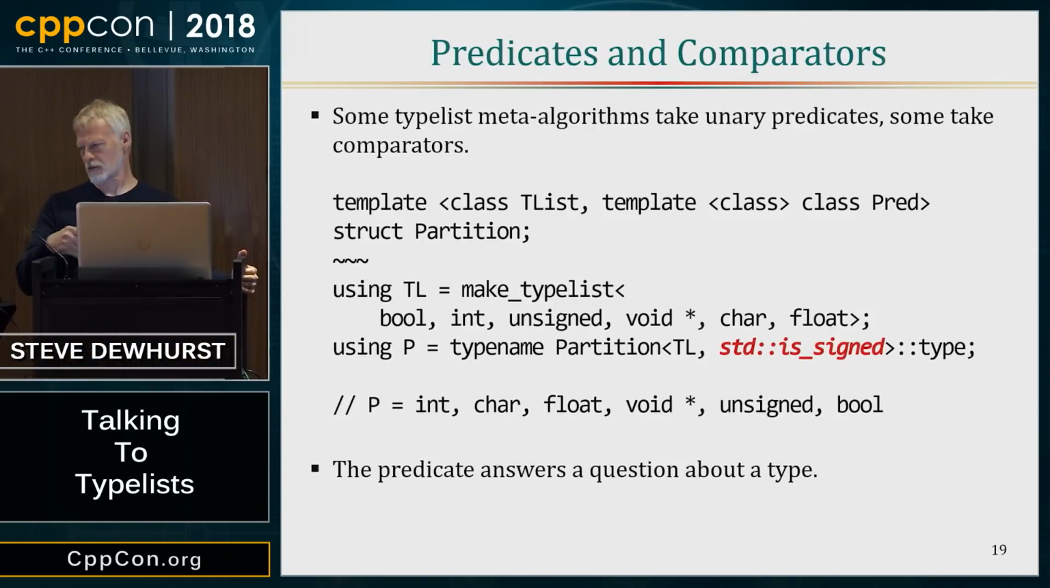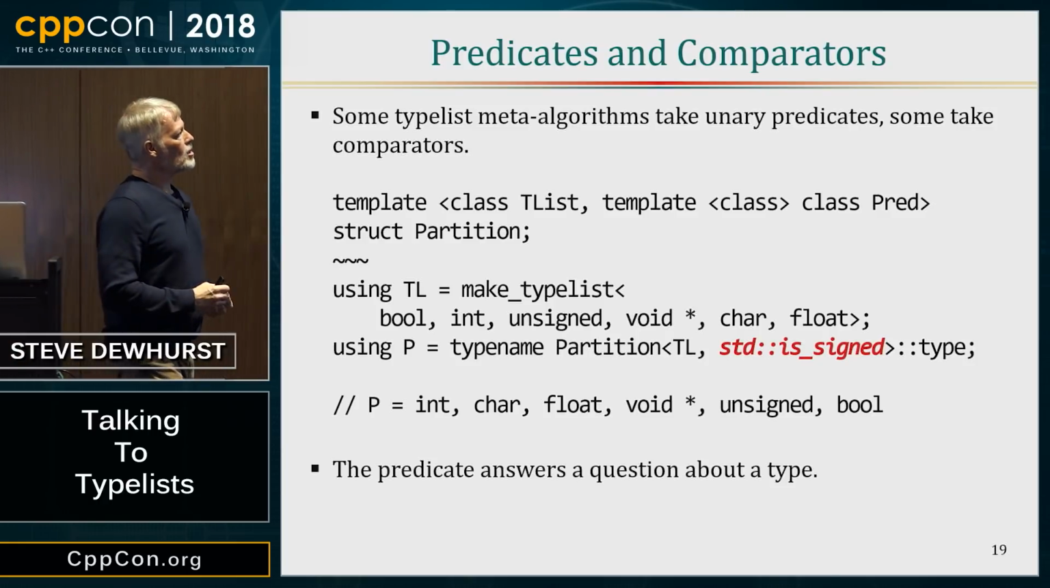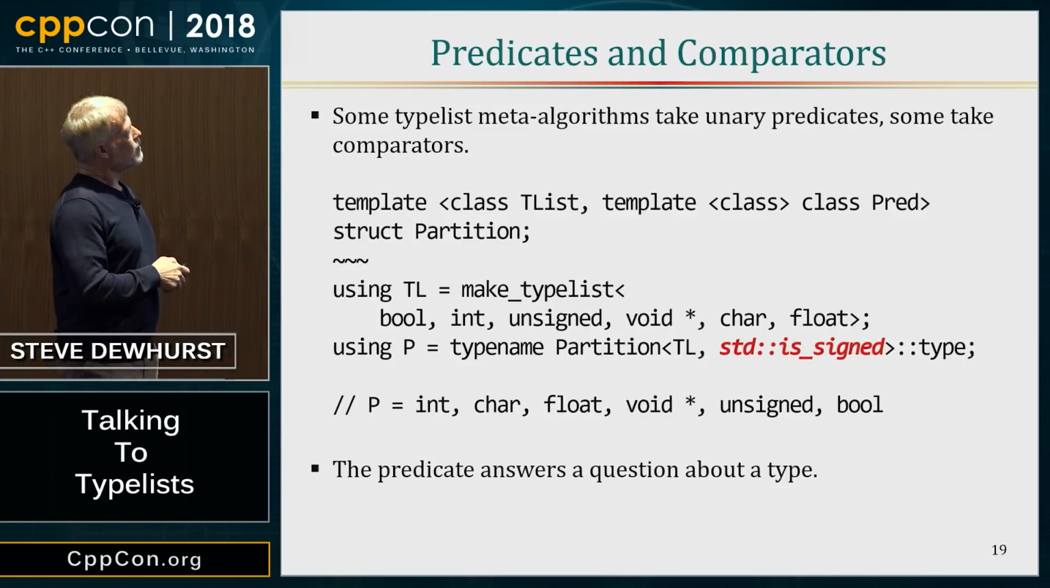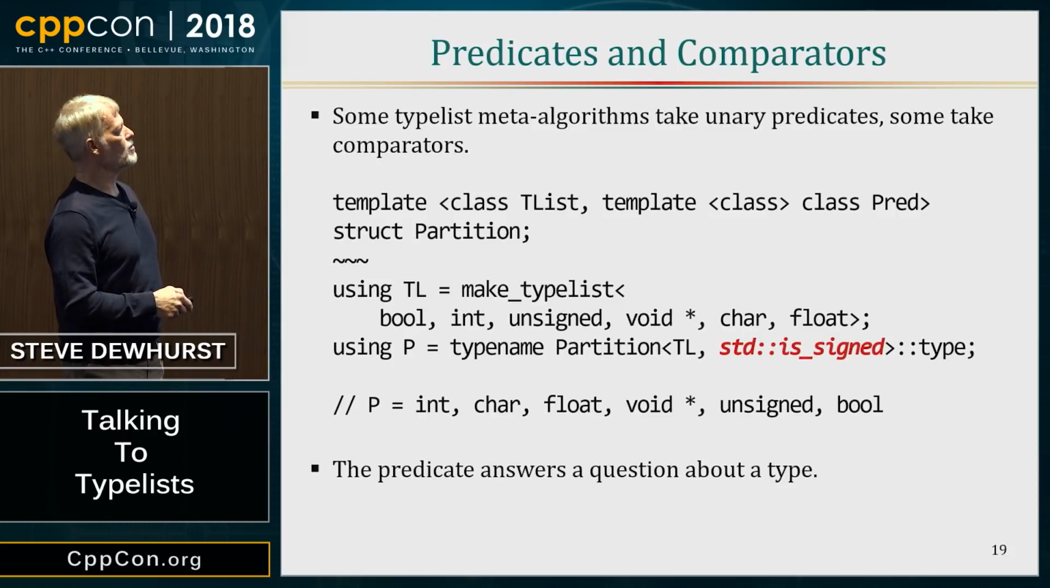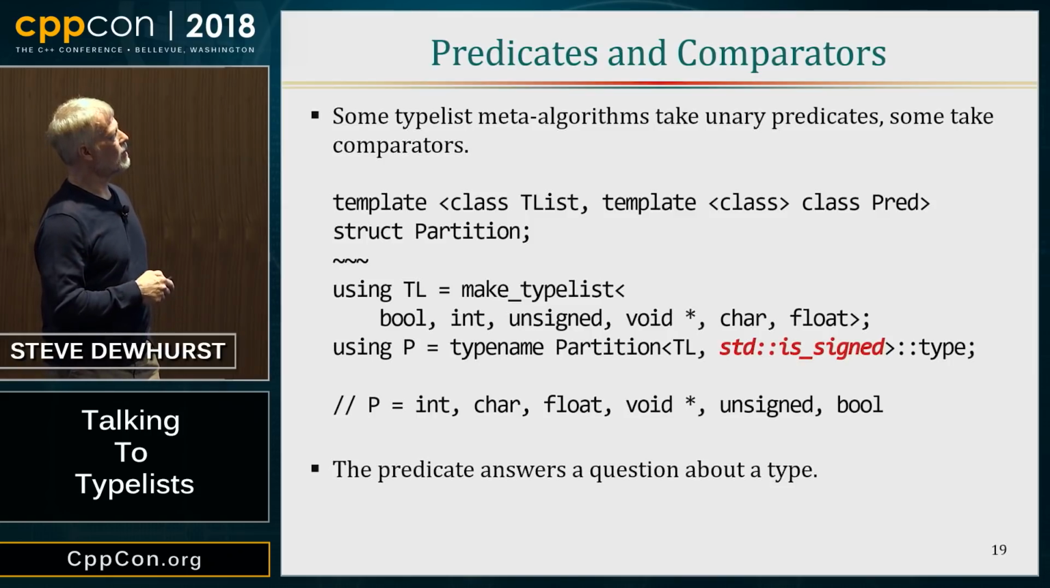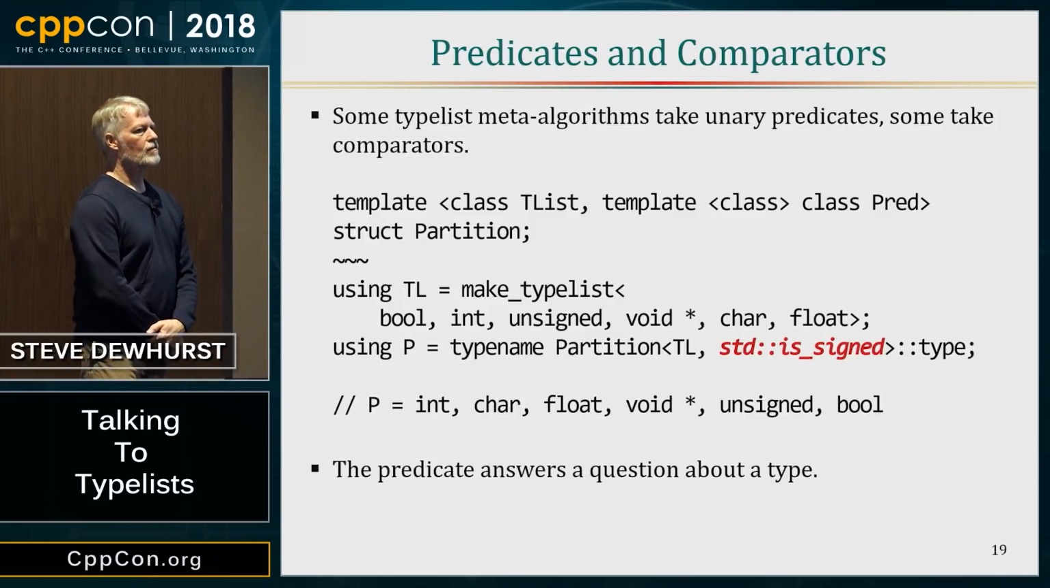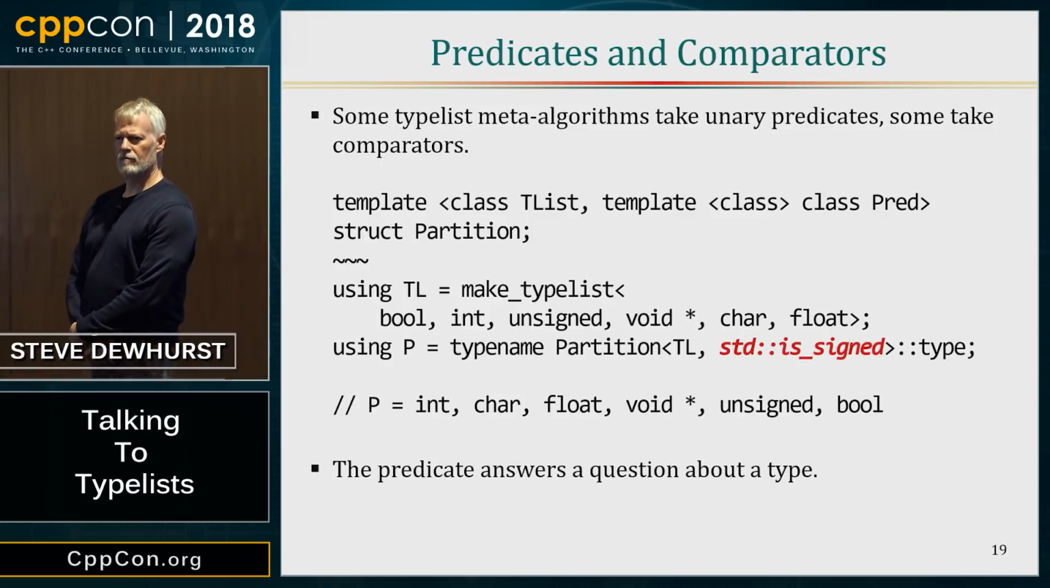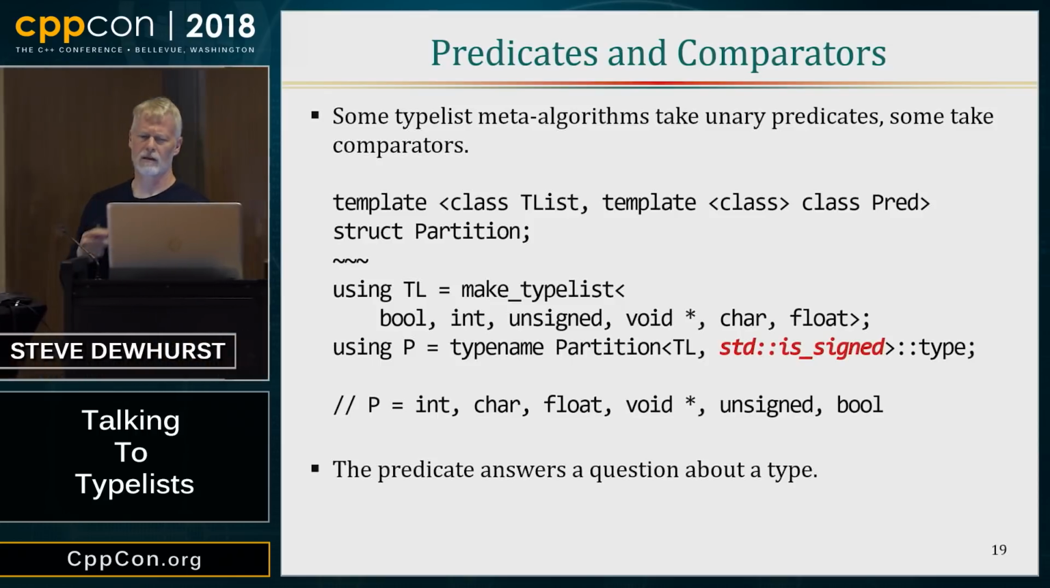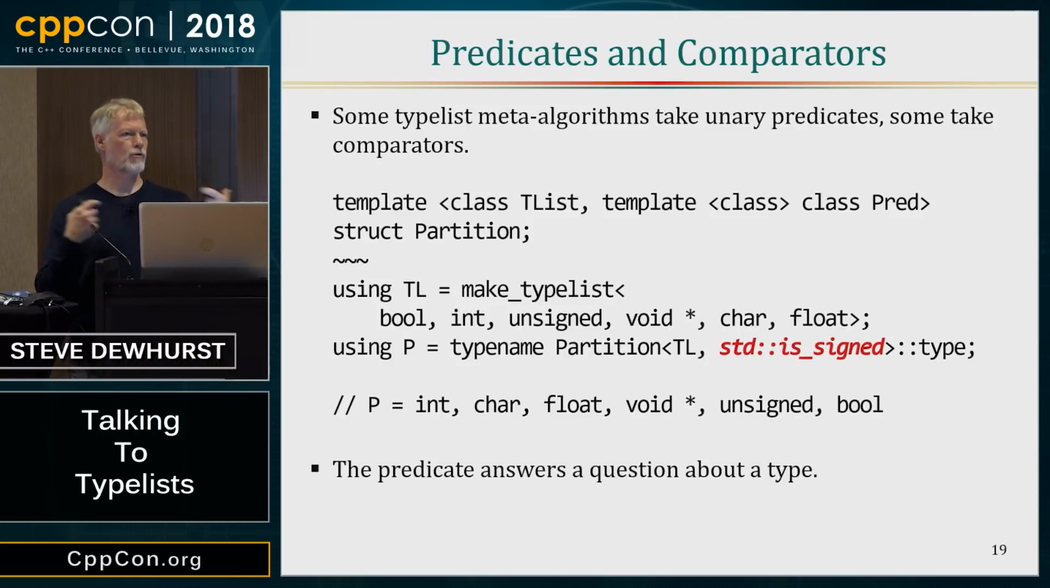Now let's talk about predicates and comparators. Here's our partition again. This takes typelists, and it takes a predicate over types. When we call it, here's a type list, and we want to partition it. We want all these signed types to come first, and then the unsigned to come afterwards. This works very well. The predicate asks questions about a type, and then we can call this type list algorithm. Well, if I want to do a partition of an index sequence, I want to ask a question about an index, not a type. So I need to find some way to take a question about an index and turn it into a question about a type.